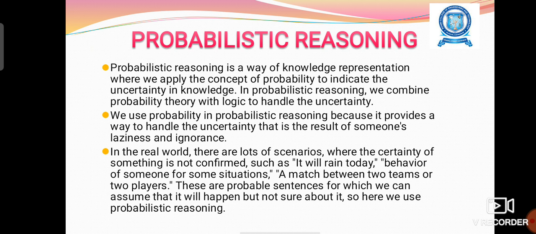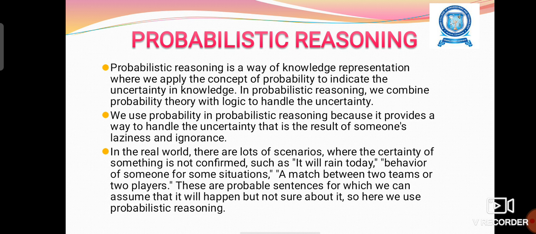In AI systems, we need to represent the necessary knowledge. Then only the system can do its task. The system can solve a problem or do its assigned work. So knowledge is very important for artificial intelligence systems. Probabilistic reasoning is one way of knowledge representation which applies the concept of probability to indicate uncertain knowledge. So in probabilistic reasoning, we combine probability theory with logic to handle uncertainty.